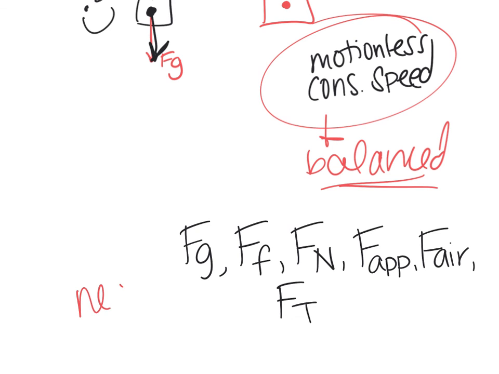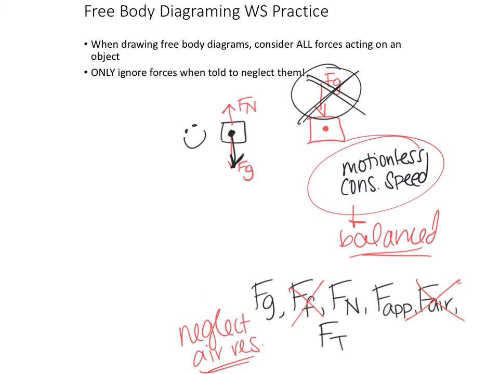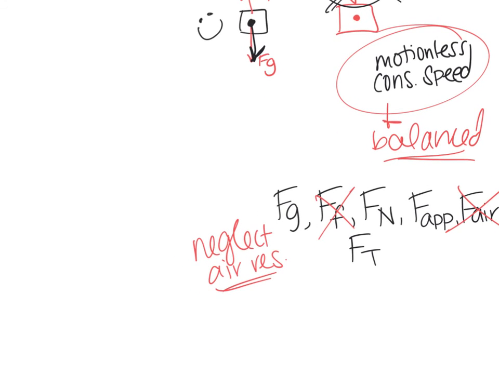If it says neglect air resistance or neglect friction, that means you don't have those forces in that scenario. So if it does say neglect something, just go ahead and ignore that force. We know obviously here on the earth we would have those forces, but some problems are there just to get you to practice with free body diagrams using different forces.